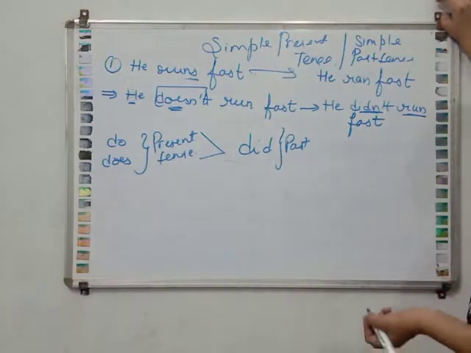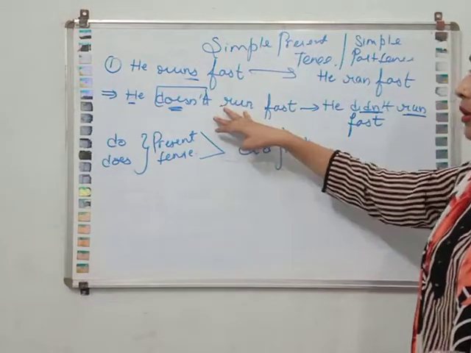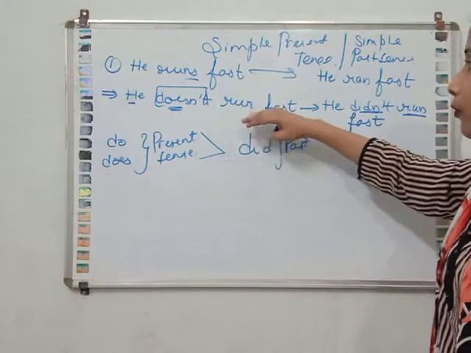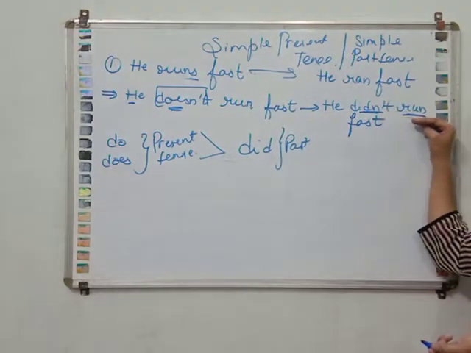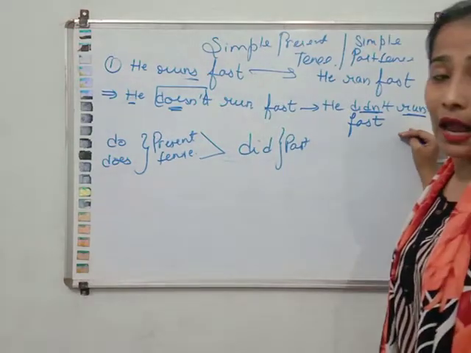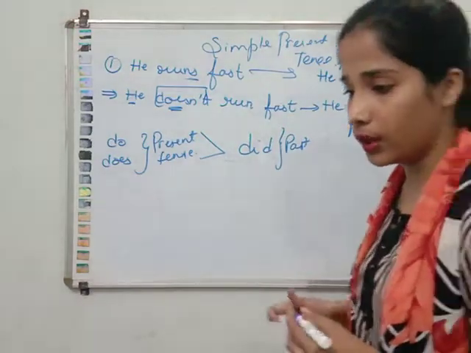Many children make the mistake like this one only: runs. But this is wrong. We will not add s over there. He did not ran fast. No, we will not write ran over there. We will write run over there. Okay.